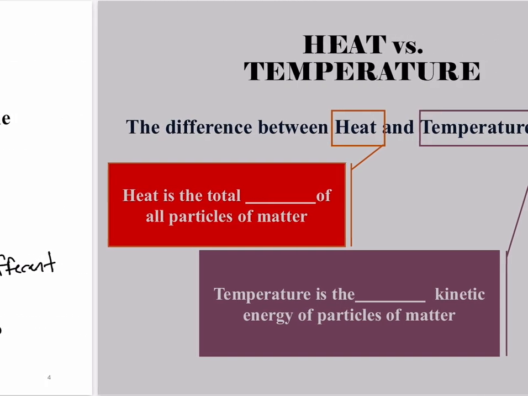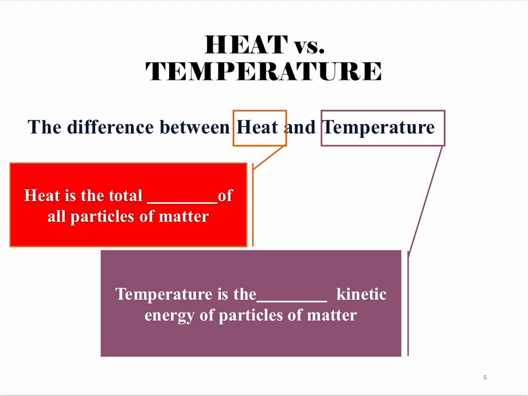All right, so the last thing that I'll leave you with is when we think about heat and temperature. Those words are used interchangeably a lot. Heat is the total energy of all particles of matter, of whatever substance you're looking at, which means all the potential and all the kinetic energy. You add all of those energies together, and that gives you the heat of the substance. Temperature is related to the average kinetic energy of the particles of all the matter.